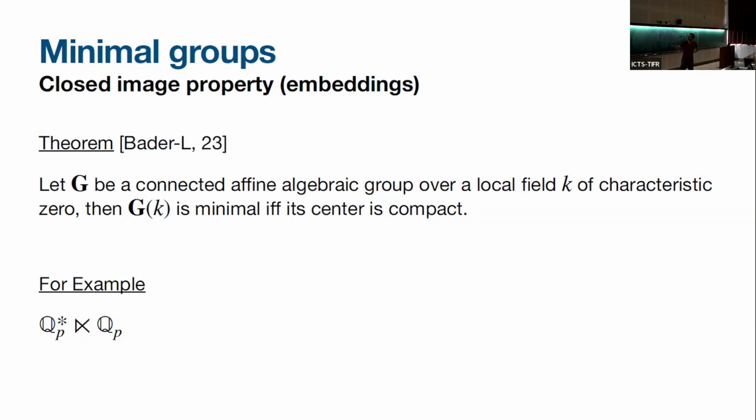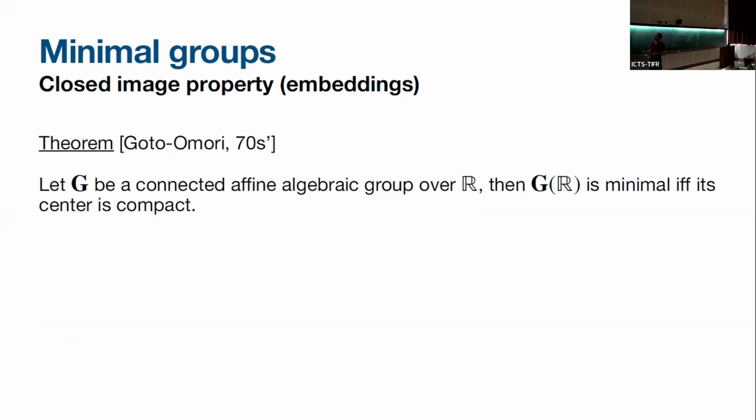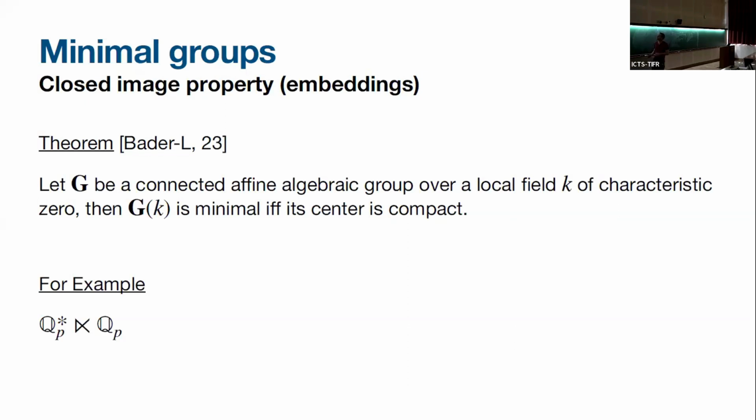For example, a group which is not closed but is minimal will be this Q_p^* times Q_p. In the theory of minimal groups, there's a long history between the 70s and the 20s. There's a whole theory of minimal groups. No one talks about algebraic groups, but they talk mainly about R^* semi-direct R, and other generalizations. But now we're back to algebra.